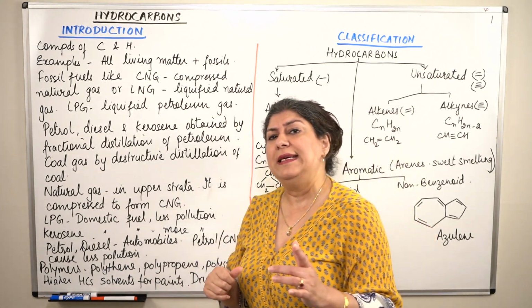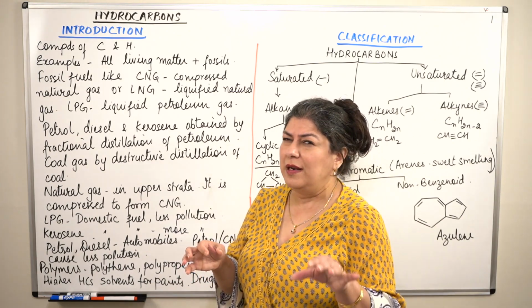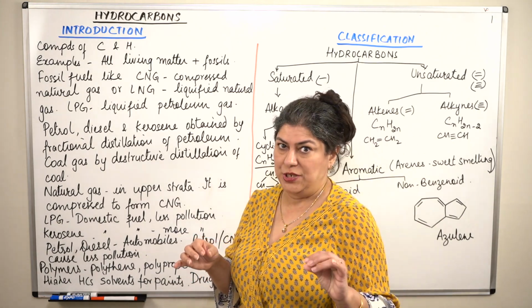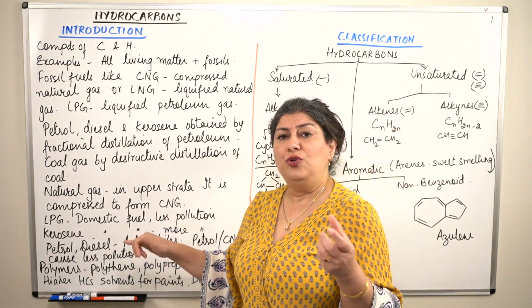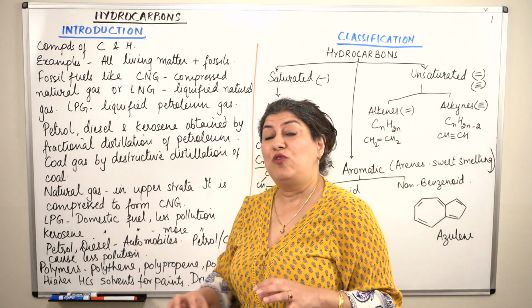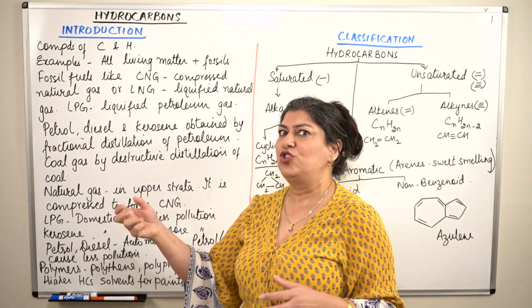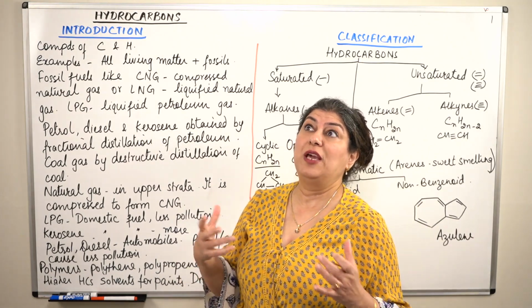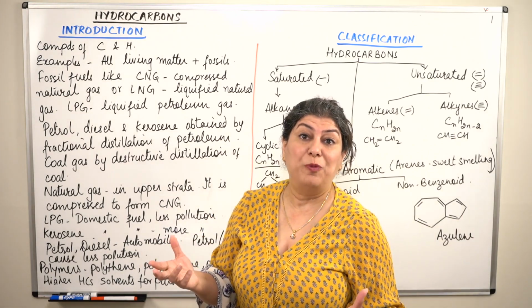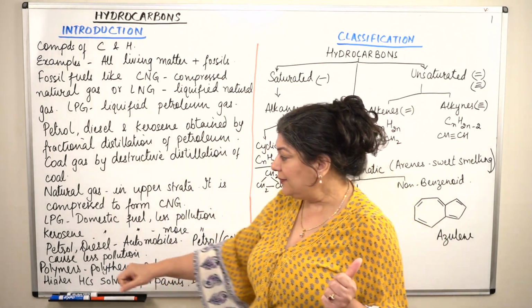So which would be the least polluting gas? CNG. Then a little more polluting than that would be LPG, but since both are gases, they are very little polluting. You even have these propane tanks for outdoor grills that we use. And it is advised that you should not use those propane tanks indoors, because they may cause carbon monoxide poisoning if the doors are closed, especially in cold countries.